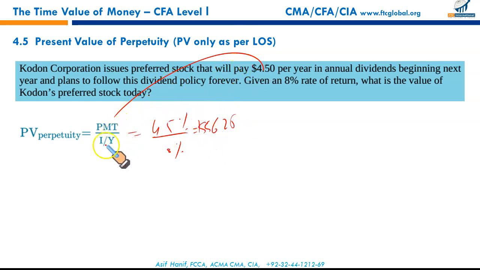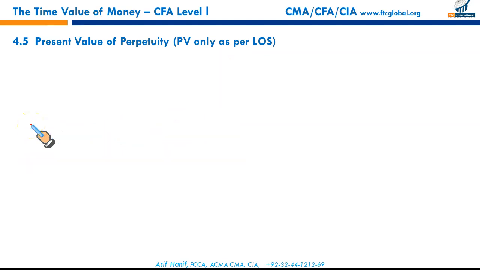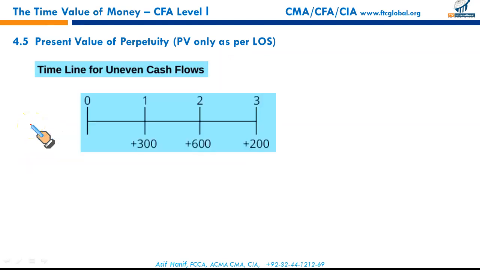So regular recurring payments divided by the interest rate will calculate the present value of a perpetuity. Straightforward calculation, there won't be any twist in this type of question. Present value of perpetuity done already. Timeline for uneven cash flows.